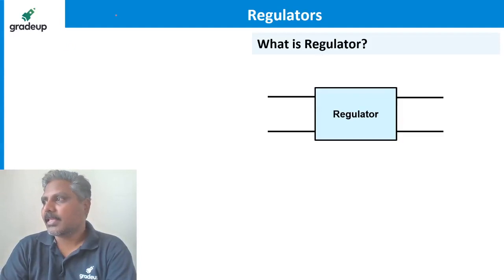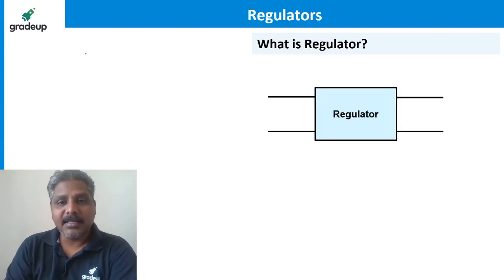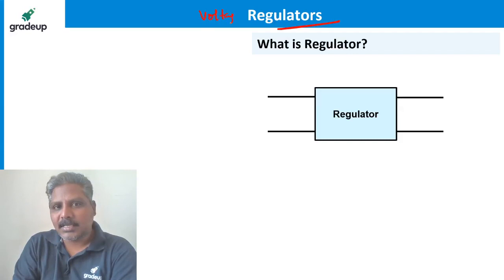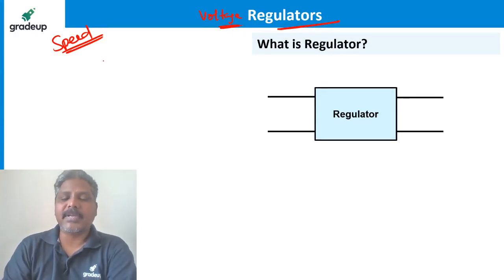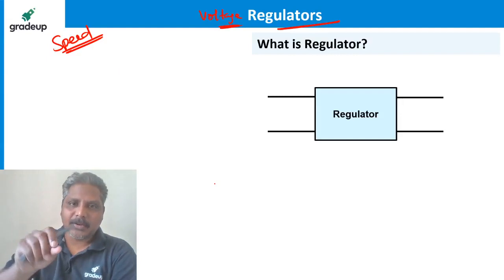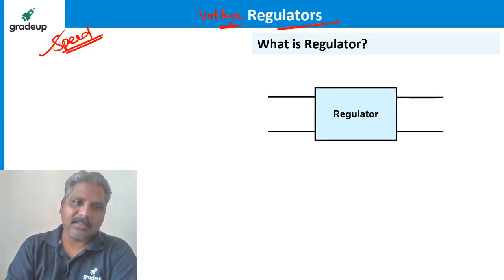Yes, many people are saying fan regulator. But the fan regulator is not the regulator we are discussing. We are talking about the voltage regulator. A fan regulator is a speed regulator. It is just a potentiometer, a variable resistor. By rotating the knob, the resistance is changed so that the current flowing through the winding of the fan changes, so the speed changes. This is not our regulator.